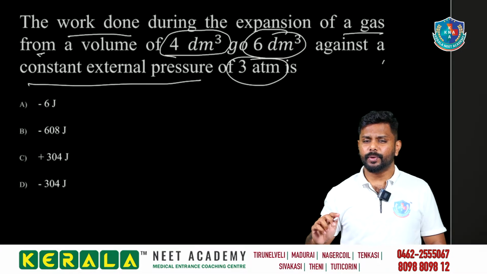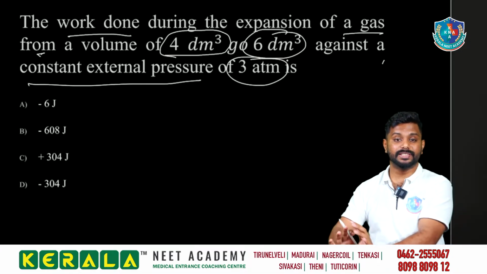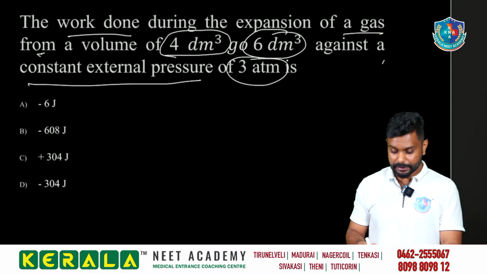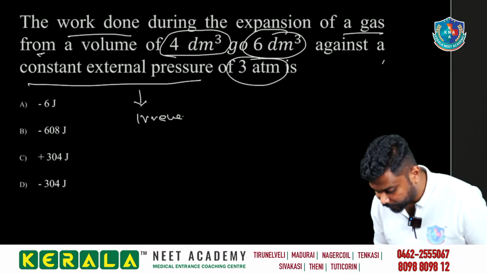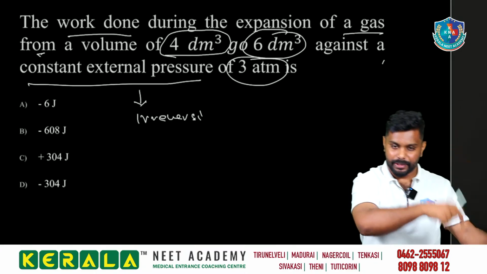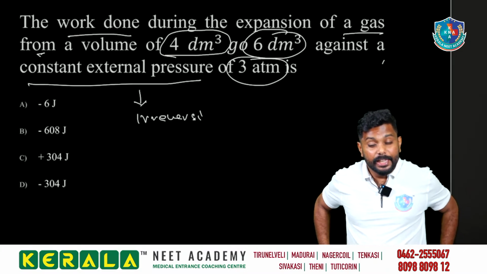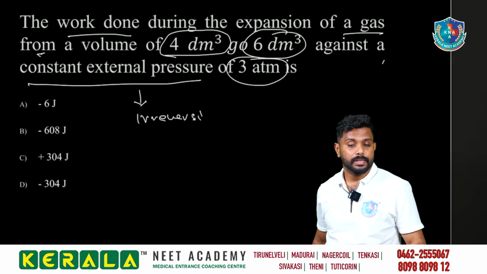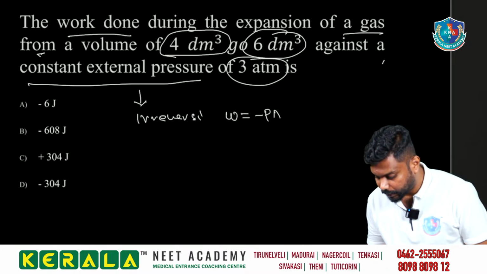Constant external pressure. What is constant external pressure? The external pressure there is constant, which means it is what? Irreversible process. That is the thing we have to mention from there. Constant external pressure determines it is an irreversible process. If the external pressure varies, we can do what? Reversible process, different. If it is irreversible, always remember, we can mention W is equal to minus P delta V.